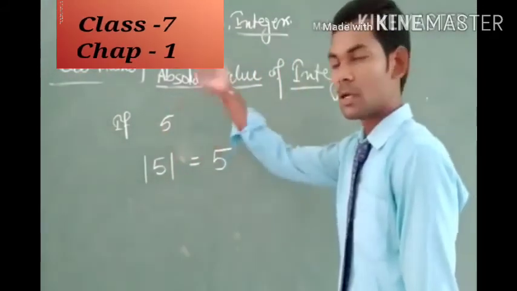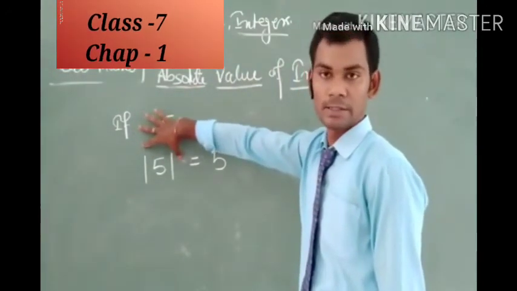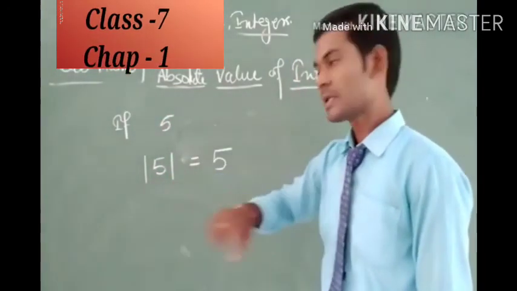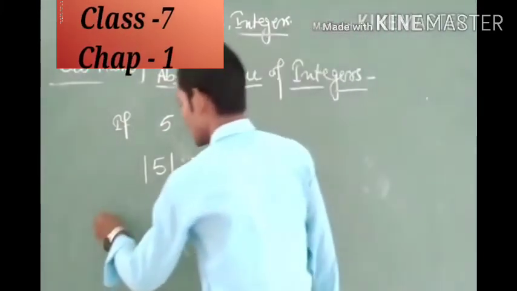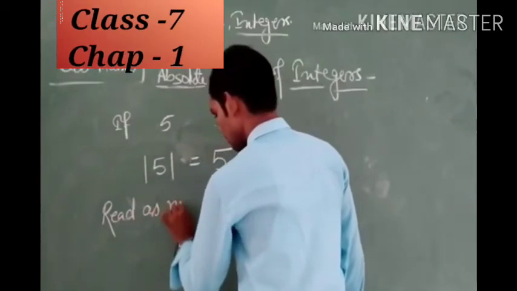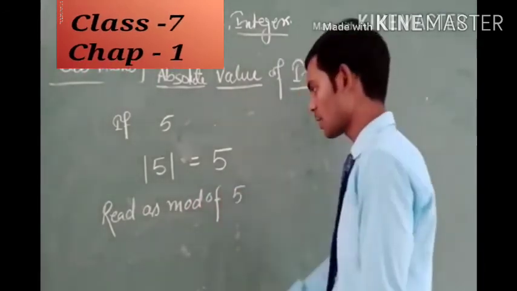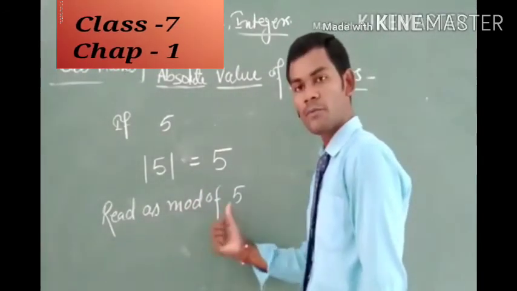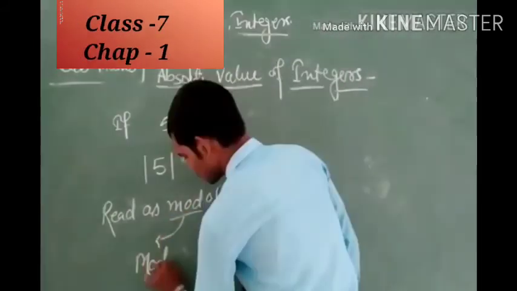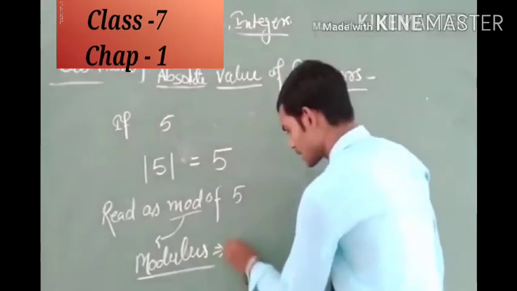Here we write the number inside two vertical lines, and these lines are read as mod of 5. The meaning of mod is modulus. Modulus means exact.